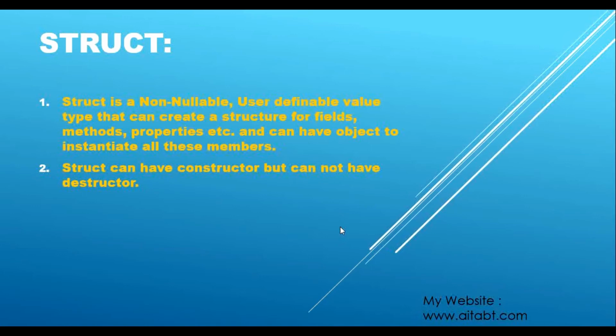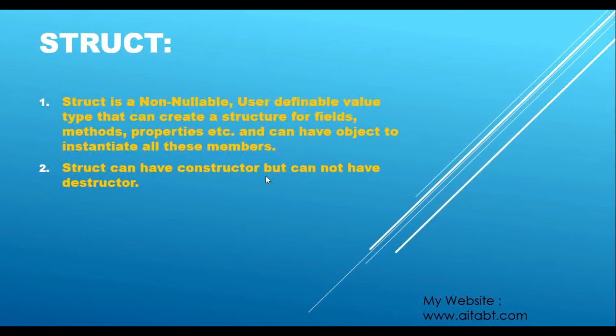Okay, so struct is a non-nullable user definable value type that can create a structure for fields, methods, properties, etc. Same like a class, and can have object to instantiate all these members. But struct can have constructor but cannot have destructor. So that is the difference between structure and class. And there are many more differences. We will discuss them. But this is a very important difference between struct and class, because struct can have a constructor but cannot have destructor.